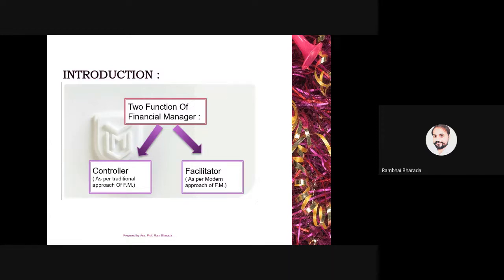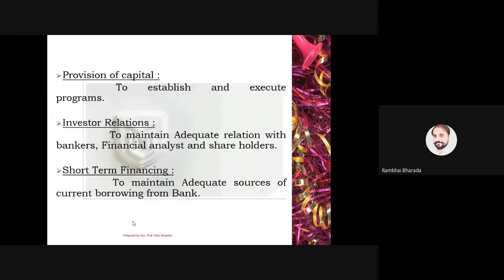But in modern financial management, he is a facilitator. He is a facilitator, and along with procurement of funding and utilization of funds, he or she needs to play all these roles.